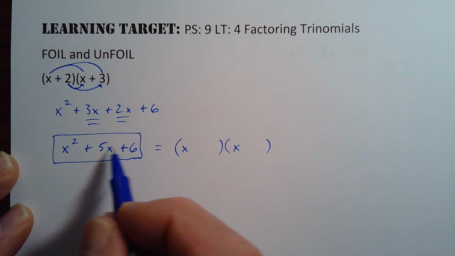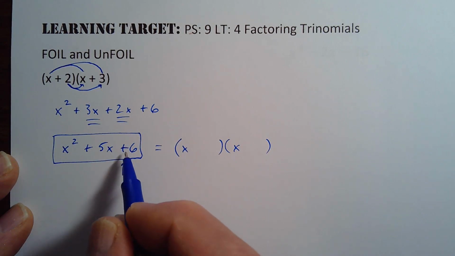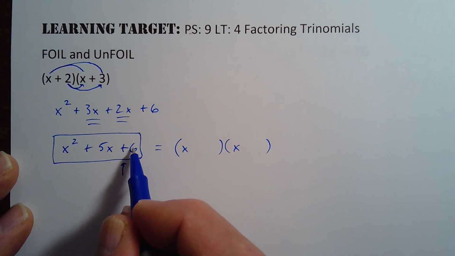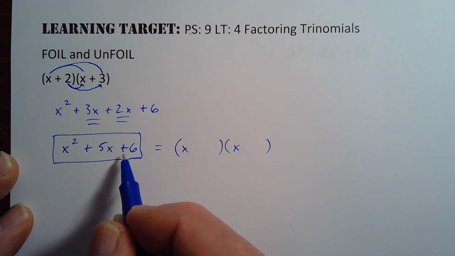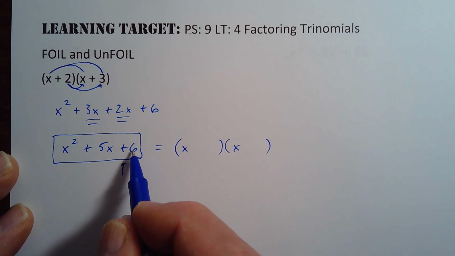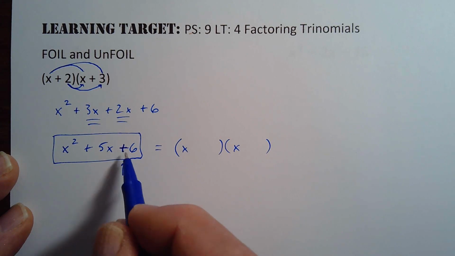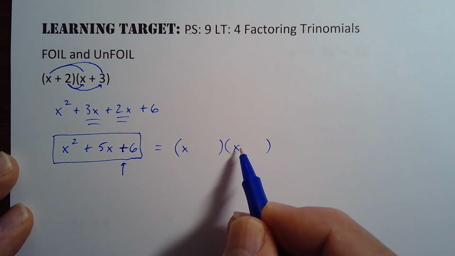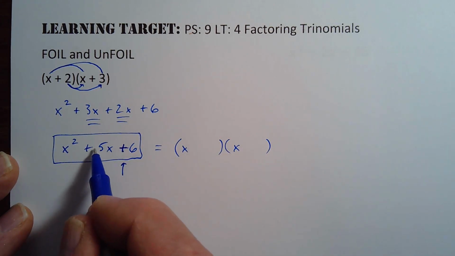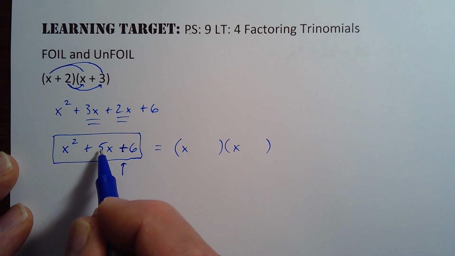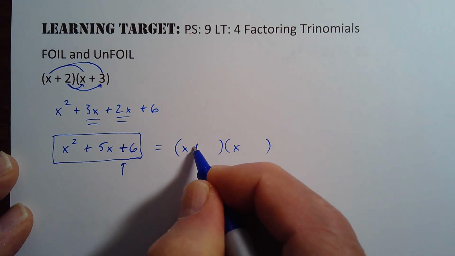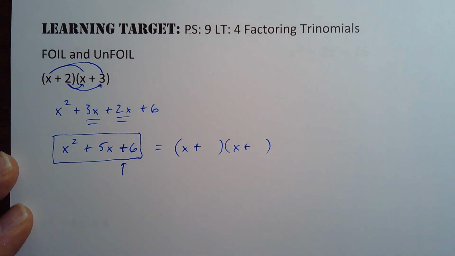And then because this last thing is positive and it's multiplication, I know that both of the numbers had to be positive to give me that, or both of the numbers had to be negative to give me that positive 6. So no matter what, when this sign is positive here, the signs are the same. What are they the same of? You look at the middle term, the O and the I result. So that tells me there's both plus signs here.